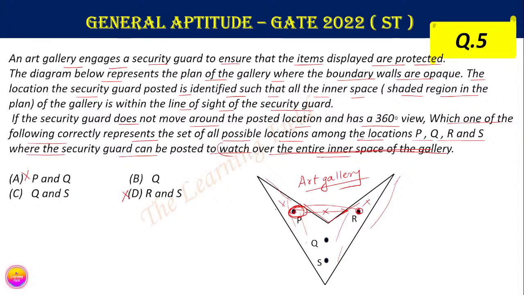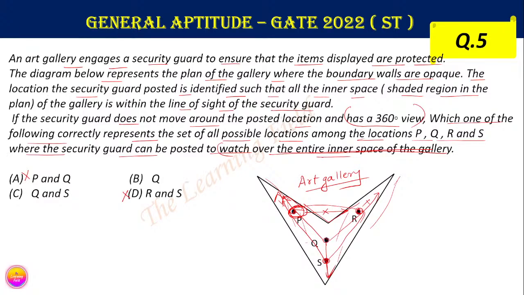Now the remaining options are Q and S. If we put a security guard at Q, then since the guard has a 360-degree view, the guard can view in this angle, this angle, and this angle also. So Q is a possible position. Similarly, if the guard is at position S, then S can also watch over the entire inner space of the art gallery in this way.